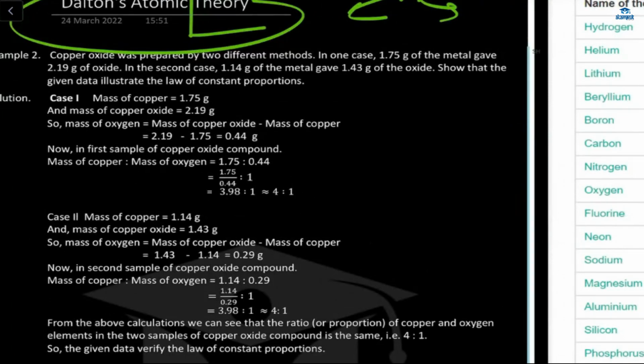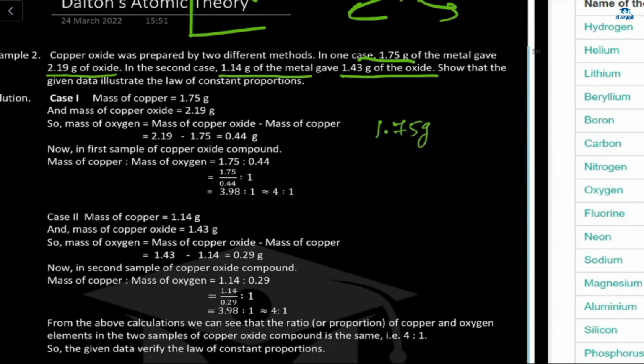It's saying copper oxide was prepared by two different methods. In one case, 1.75 gram of the metal gave 2.19 gram of oxide. And in the second case, 1.14 gram of metal gave 1.43 of oxide. Means in the first case, 1.75 gram of metal is giving 2.19 gram of oxide, and in the second case, 1.15 gram of metal is giving 1.43 gram of oxide. Now what we have to do is show that the given data illustrate the law of constant proportion.